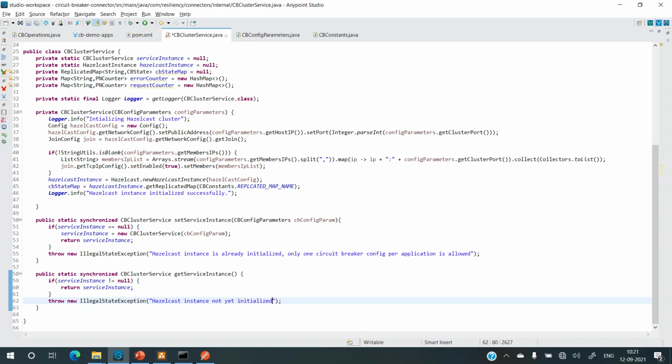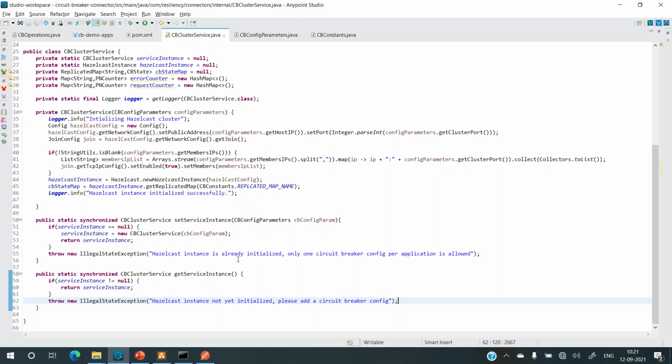Initialized. Please configure circuit breaker, or else please add a circuit breaker config. All right. So we have a method to set, we have a method to get, and we'll need this method. So that's the reason I'm just creating it. And later on, when we progress further, we'll use this method.